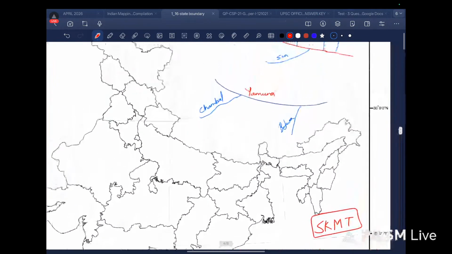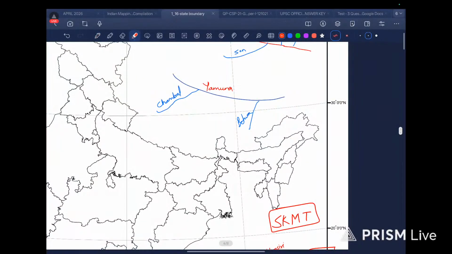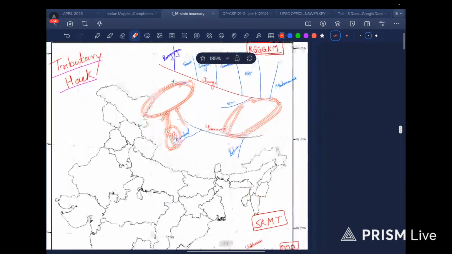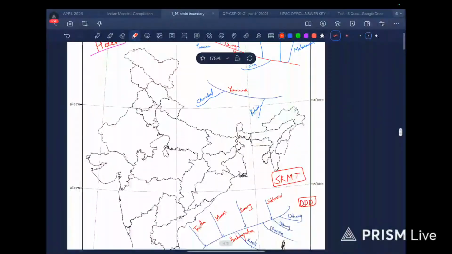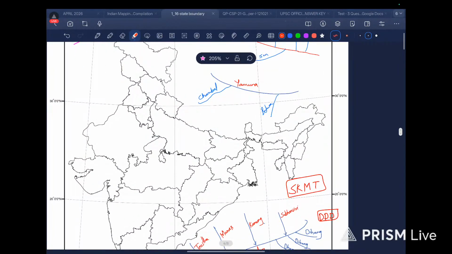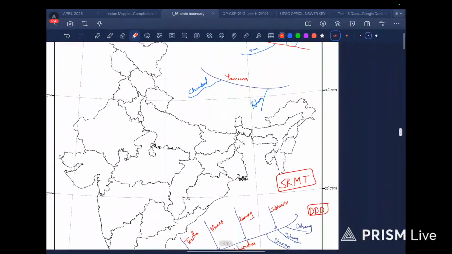So now next we have Yamuna. In Yamuna there is no issue, because we have just two things, Chambal and Betwa. Chambal is of Madhya Pradesh, and we have Gharials, if I am not wrong, in Chambal. In Yamuna we have Chambal and Betwa.